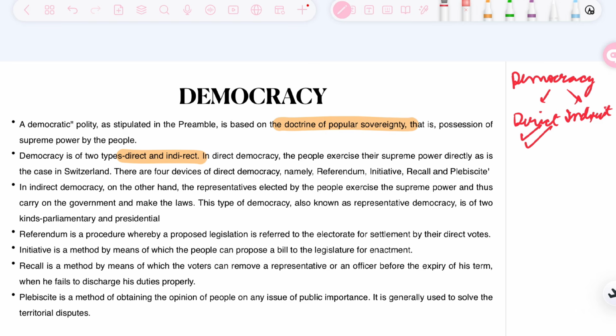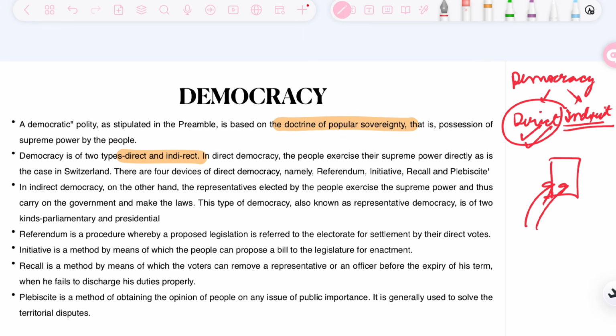So we can naturally differentiate between direct democracy and indirect democracy. For example, this is a bill. In Switzerland, what will happen? People will directly vote on this bill. So that's a case of direct democracy. There are different forms of direct democracy also, and there are also different types of indirect democracy. But the core difference between direct and indirect democracy is clear: here people are directly involved, however here people are not directly involved.